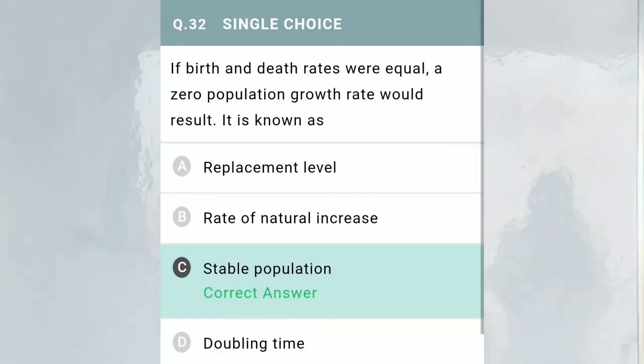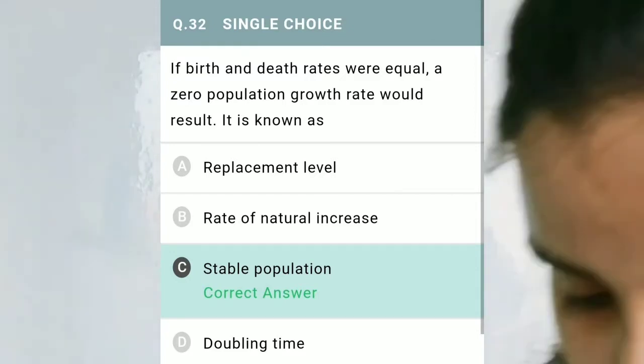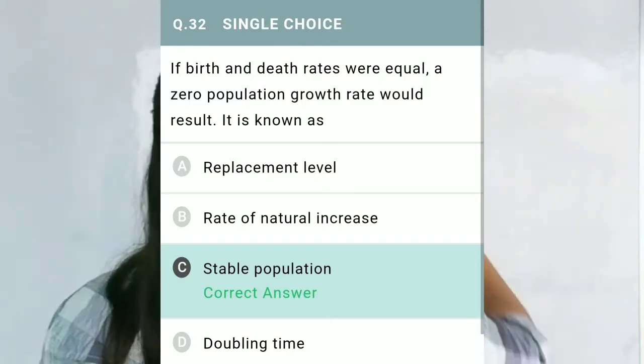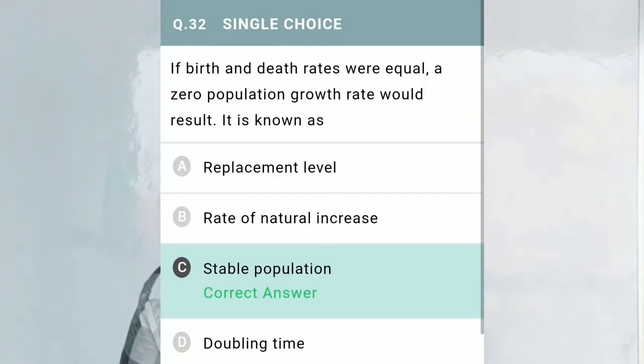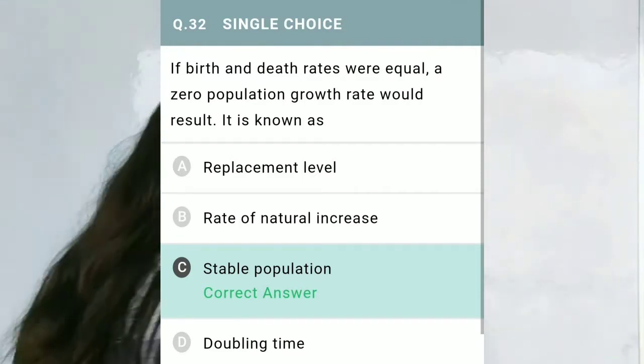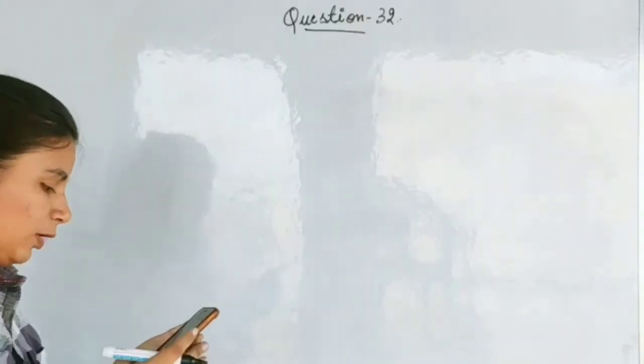Question number 32 says, if birth and death rate were equal, a zero population growth rate would result. It is known as. The correct option is option C, that is stable population.